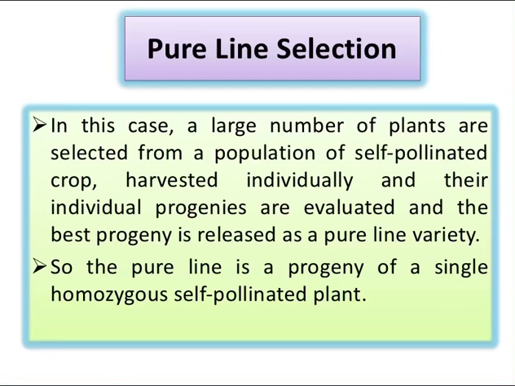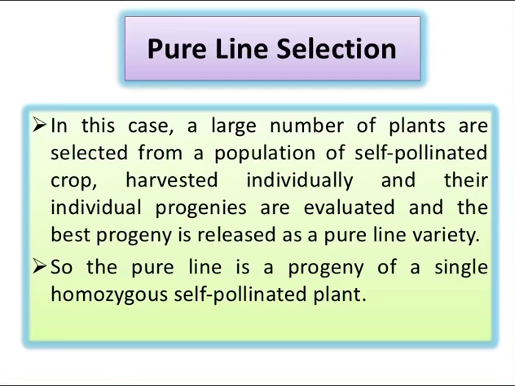Much of the success of this method seen early in the 1900s depended on the existence of genetically variable land varieties that were waiting to be exploited. They provided a rich source of superior pure line varieties, some of which are still represented among the commercial varieties.